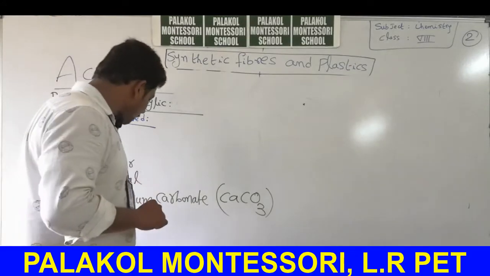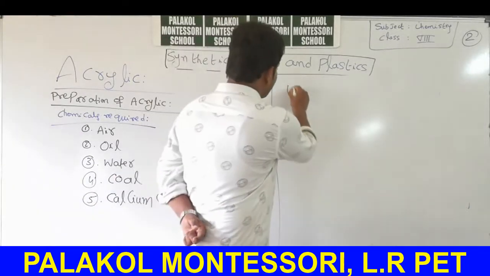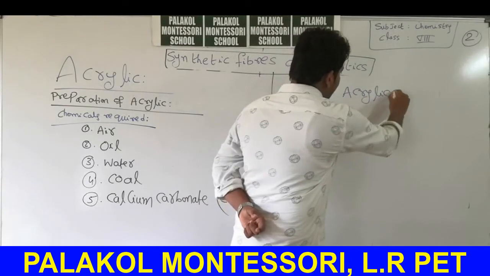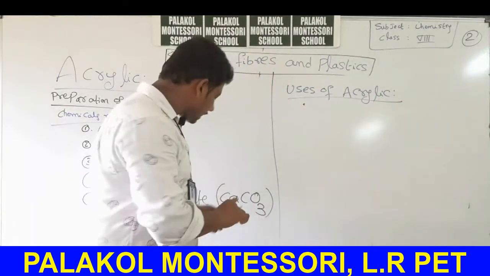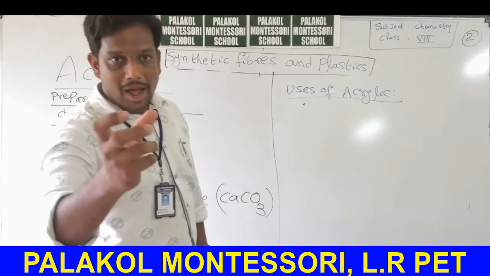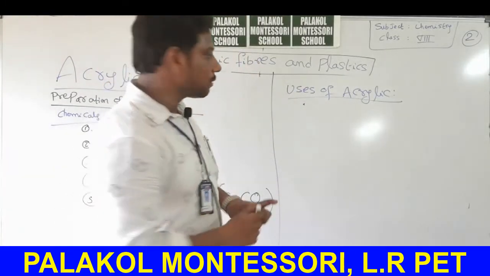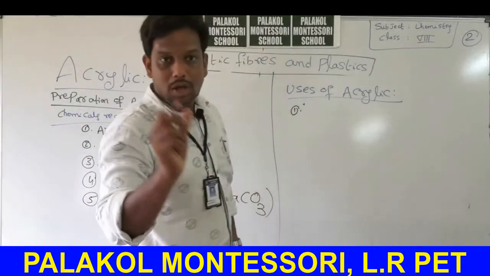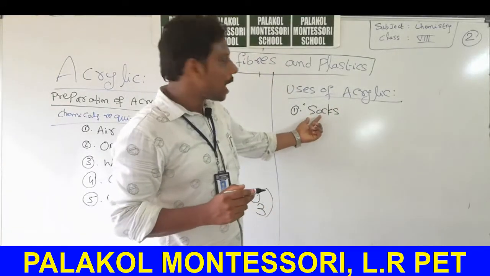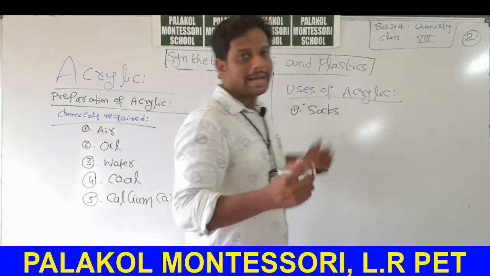Now I will explain about uses of acrylic. Okay, next concept, uses of acrylic. What are the things made from acrylic? Like nylon, acrylic is also used in so many materials. First one, socks made from nylon also, socks made from acrylic also.